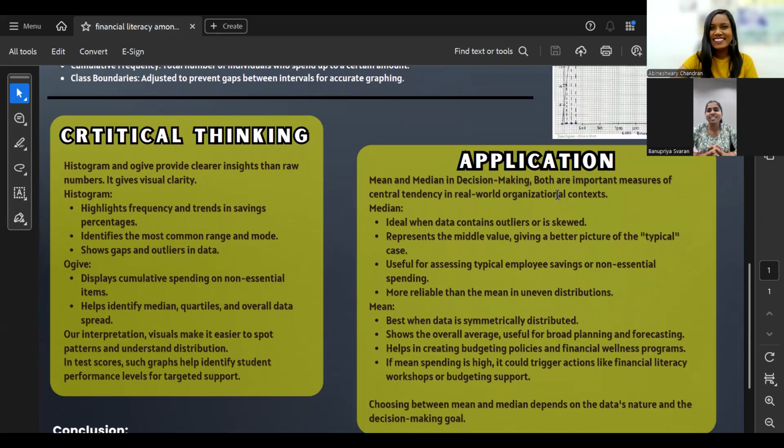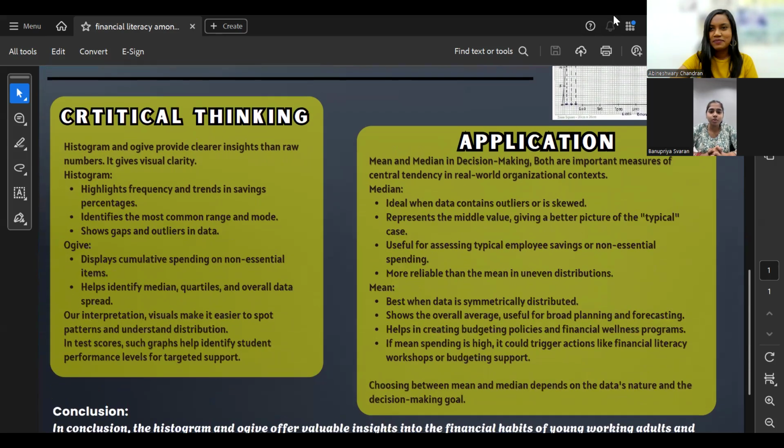Hello, Madam, Banu here. Today I'm going to present about critical thinking applications and also the overall histogram and OGIF. Based on my point of view, instead of just looking at the numbers in tables, using a histogram gives a quick and clear view of how savings are distributed. For example, we notice that most people save between 10% to 20% of their income. This shows a trend of modest savings habit.